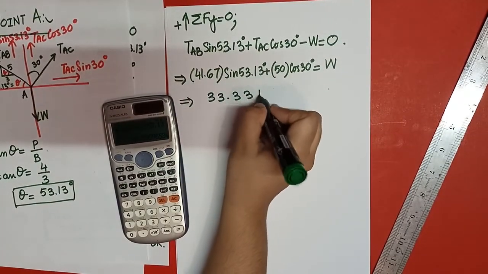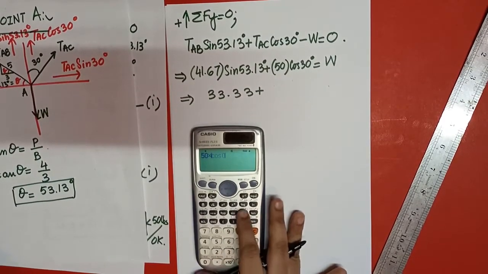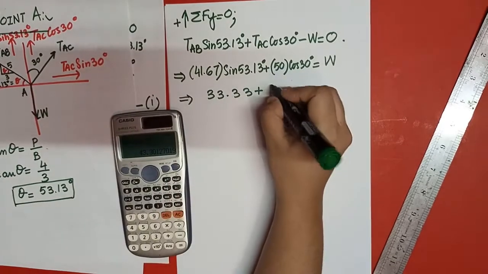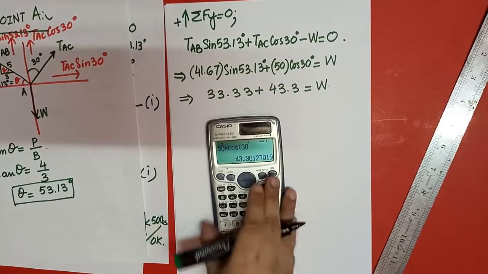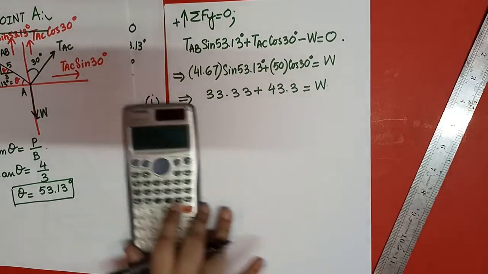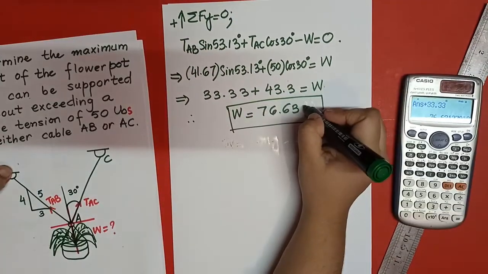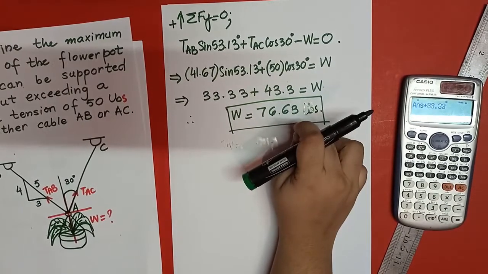33.33 plus 50 into cos of 30. So the answer will be what? 43.3 is equal to W. So we have to add it, plus 33.33, is equal to 76.63 pounds. So we have calculated the weight.